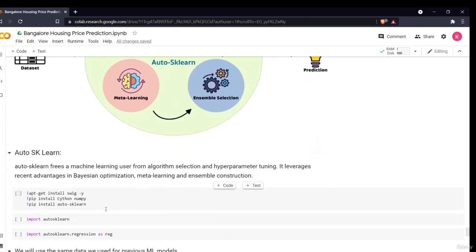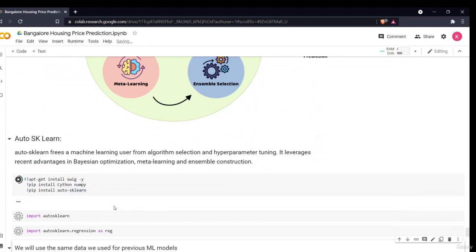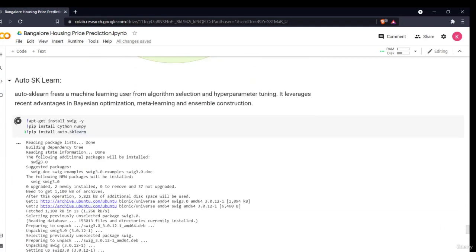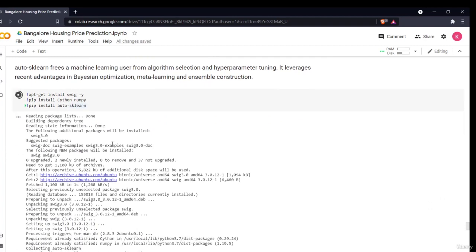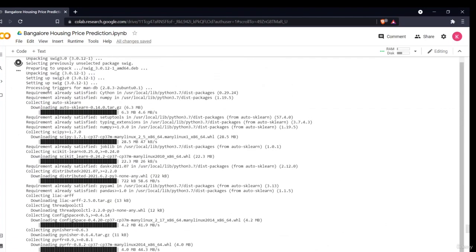The very first thing you have to do is install AutoScaling. For installing it, you can directly install it in your Google Colab environment or the Jupyter local environment. If you want, you can install it in your command prompt also by using simple commands. But if you want to see the documentation of how it is installed, you can just add an exclamation mark and install it in your notebook itself. You just have to install these libraries first in order to use AutoScaling. So these are the different libraries.